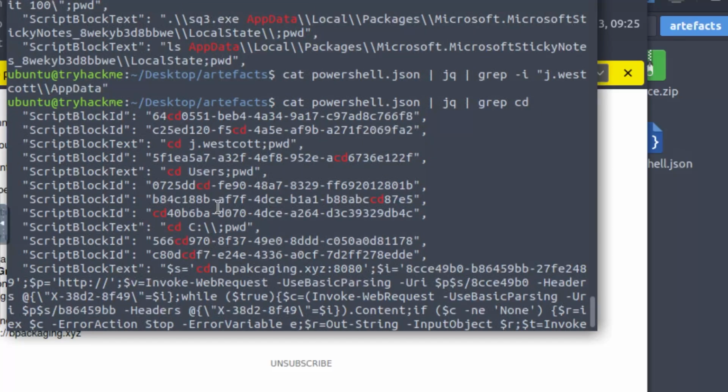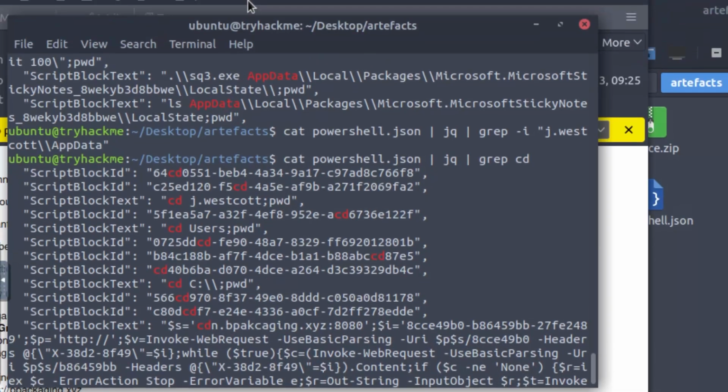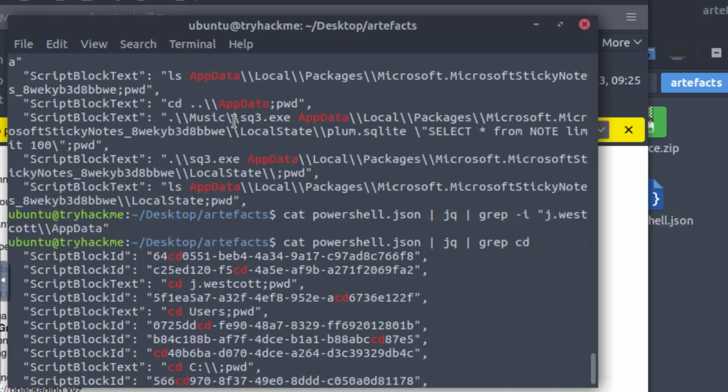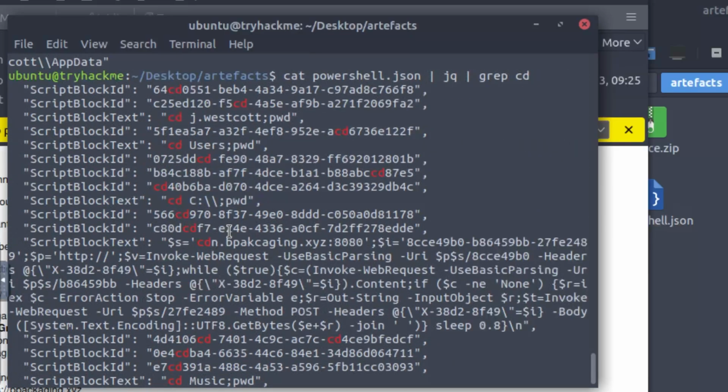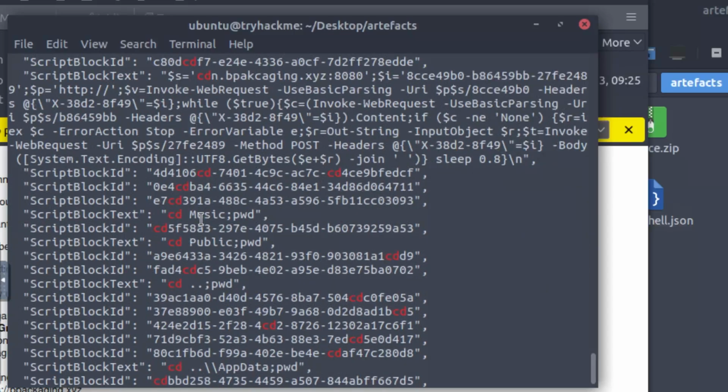And then that's it. That's what we got. And so you just trace it at that point, right? If somebody's CDing and then printing that working directory, and then they CD to users and print the working directory, and then they CD to J Westcott and print the working directory, and from there there was another CD that went into the app data PWD, which is probably available at some point right there. So music PWD, public PWD, etc., and then app data PWD.